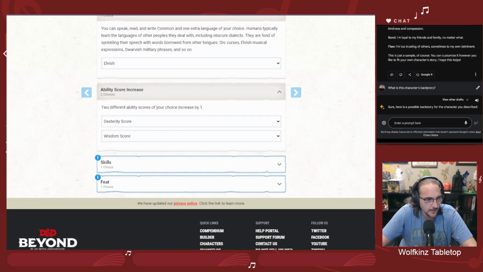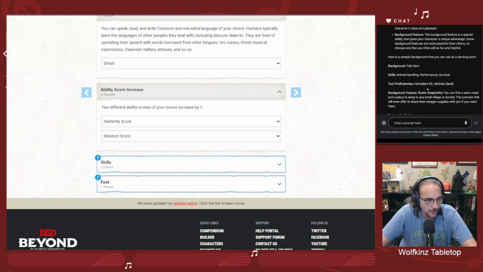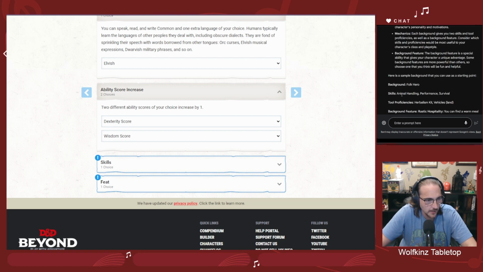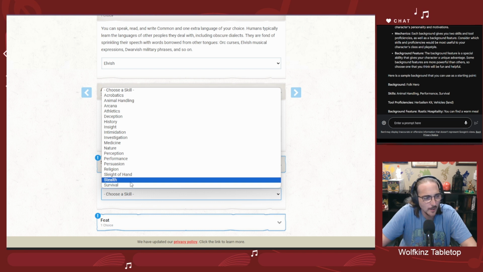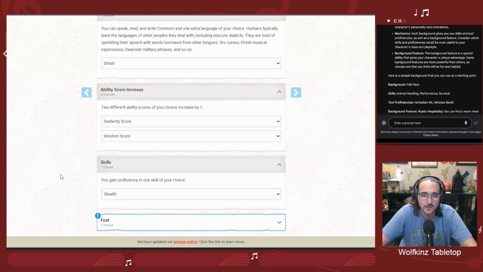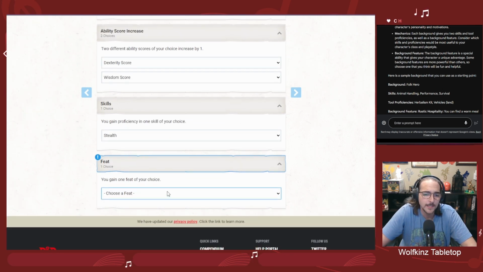Okay, so skills. Let's make sure that we don't double up here, because I believe she already has some skills from her folk hero: animal handling, performance and survival. So that's going to be perfect. I just don't want to double up on any of those. So she'll probably be very good at stealthing, I would think. I think that's really appropriate for a ranger, especially if she was living in the woods for most of her life. On her own for a while, she probably had to get pretty good at sneaking around.